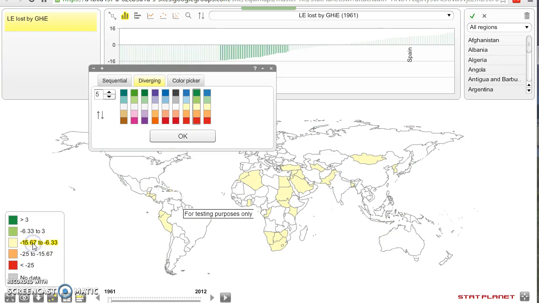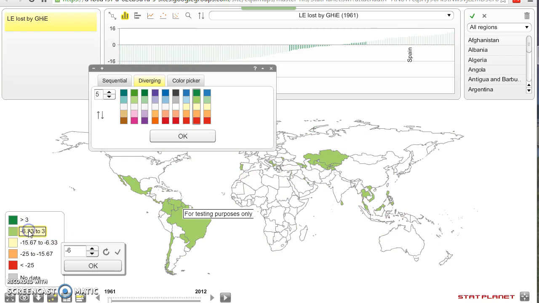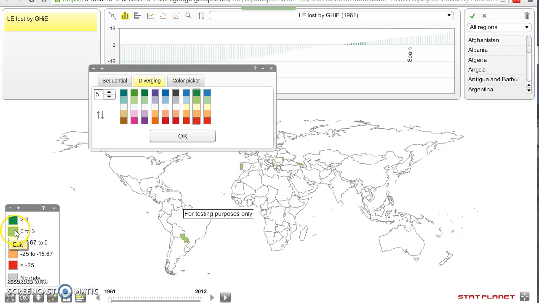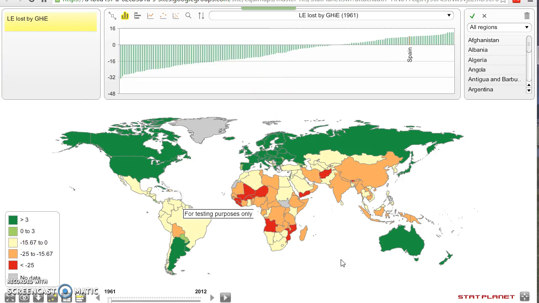And we could here see the neutral countries that are above zero. And those countries that were performing much better, in the dark green, are countries between 0 and 9 and minus 15 to 25. So here you see countries performing really badly, losing more than 25 years. You are born in this country, you have less than 25 years of the life expectancy which would be feasible and sustainable for all. Can you imagine?